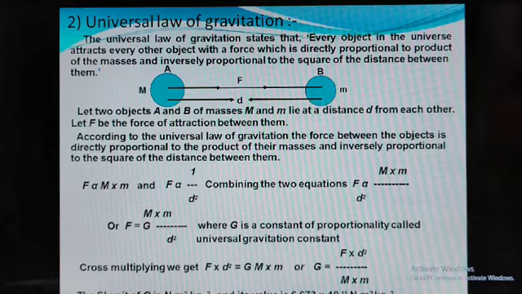And capital G is a proportionality constant, which is called the universal gravitation constant.